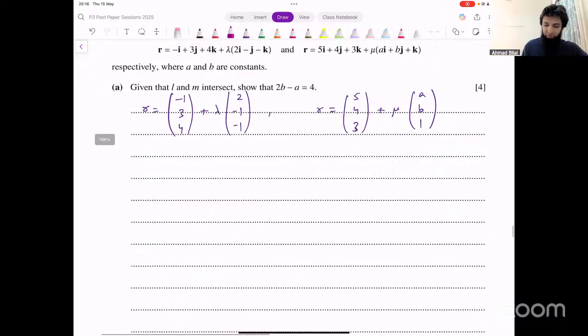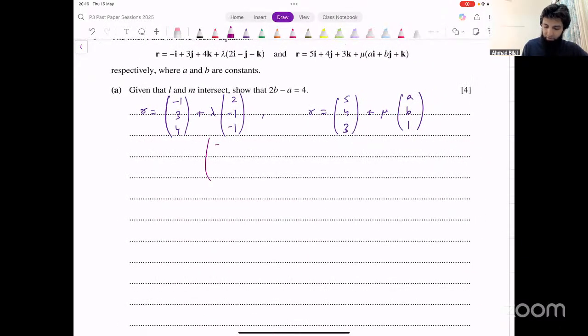We equate both of them. -1 plus 2 lambda, 3 minus lambda, 4 minus lambda, that equals 5 plus A times mu, 4 plus B times mu, and 3 plus mu.